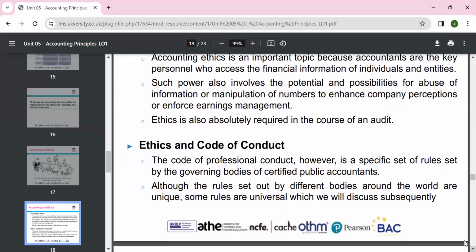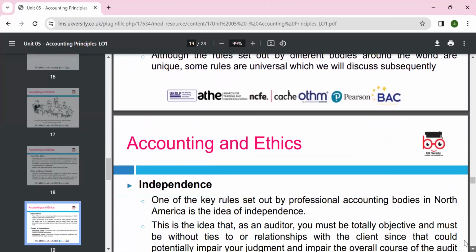Audit means checking the accuracy of the books of accounts. You can't say you have an asset when actually you don't own it, for example if the registry of the house, or the land, property and plant belongs to someone else. So we should show a true and fair view. The code of professional ethics is set by different governing bodies, like ACCA, CIMA and different chartered accounting firms. They set the ethics, and we have to follow them.